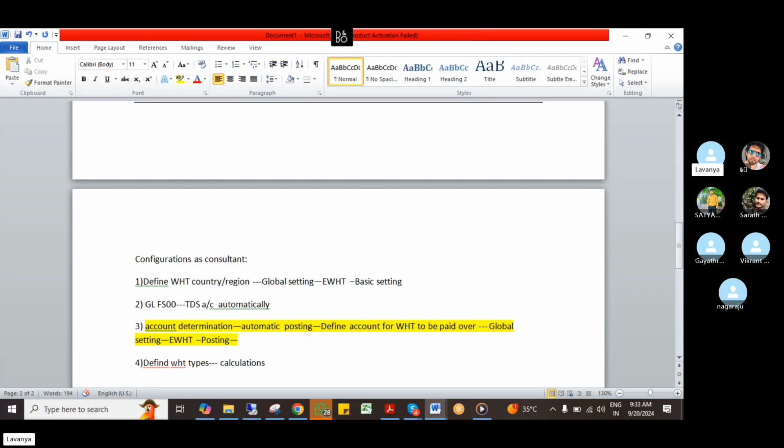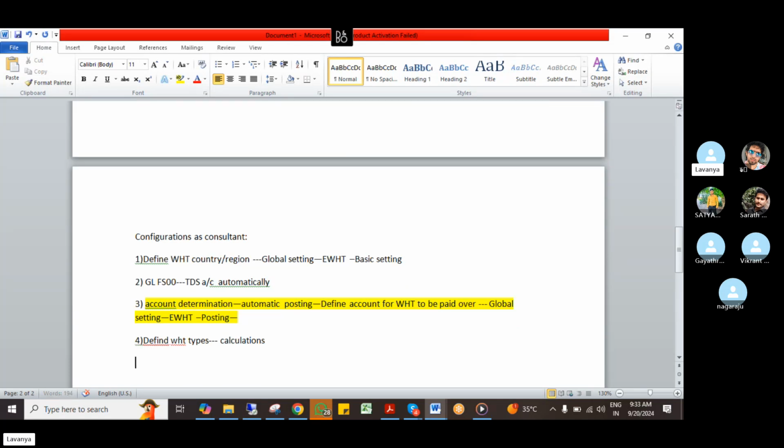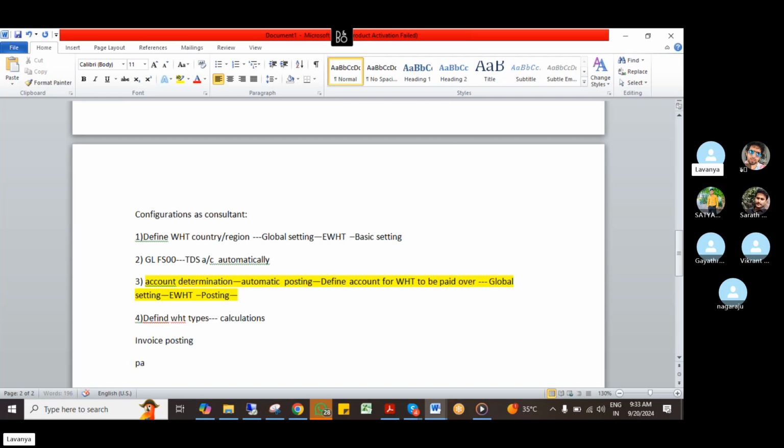Again I'll tell you, there are 4 steps, right? In that scenario we have to do this. Well, this comes under the calculation part. In that calculation, what I have to mention is invoice postings, and another one is payment postings. So I have to mention to the system, I'm using one code, a 2 digit code. You can use numbers or you can use alphabets also. Suppose for invoice posting, my company code is HA89, so I'm using HA. For payment posting I have to use HP. Okay, this is for payment posting transactions.